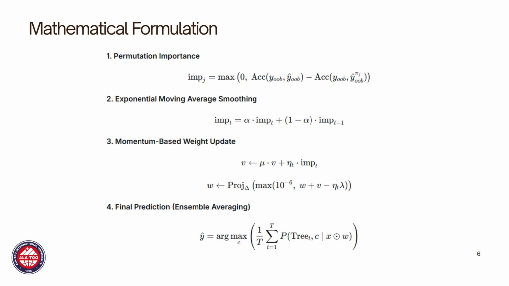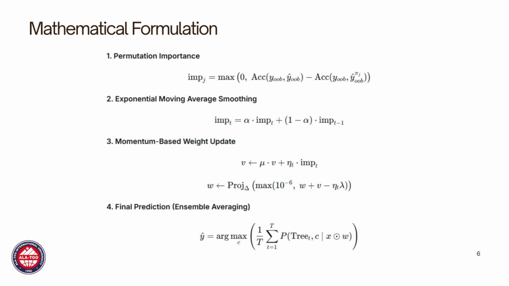The learning rate in HAT-T decays over time, so we make smaller updates as training progresses. We also subtract a small L1 regularization term lambda to encourage sparsity. Finally, we project the weights onto the simplex, meaning they sum to 1 and are all non-negative.